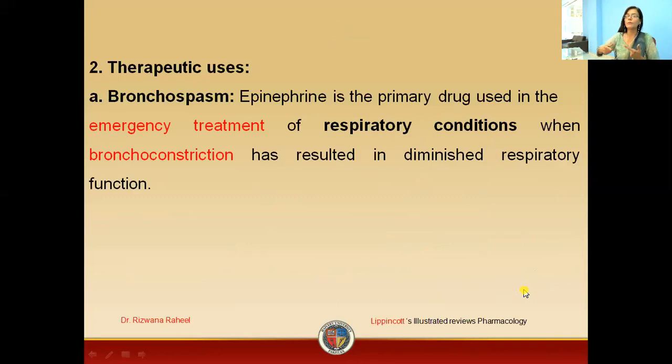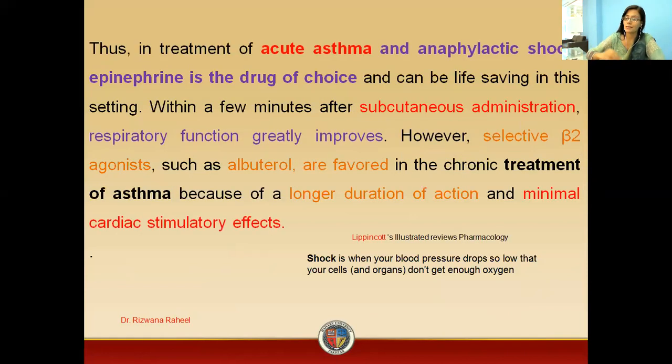Now coming to the therapeutic uses of epinephrine. Epinephrine, which is also known as adrenaline, is an emergency drug. Why is this an emergency drug? Because of its therapeutic uses. What are the therapeutic uses of epinephrine? We can use it in bronchospasm. In the emergency treatment of respiratory conditions, that is, in the case of bronchoconstriction, we can use this drug. This is the drug of choice in anaphylactic shock. We can use this drug in type 1 hypersensitivity reaction.